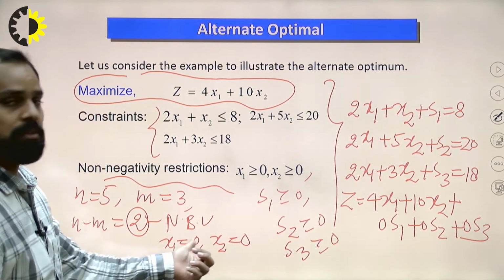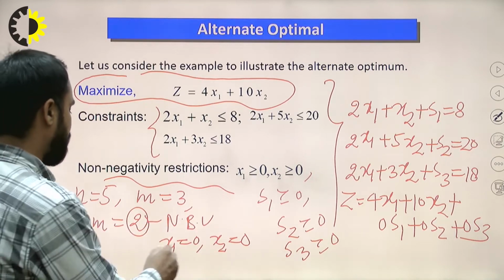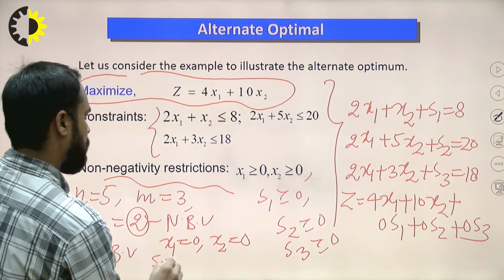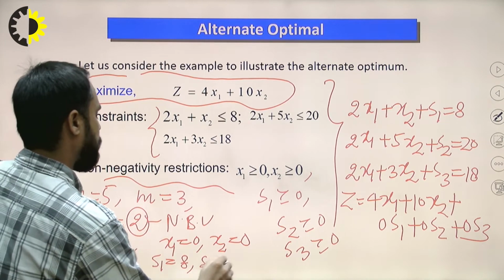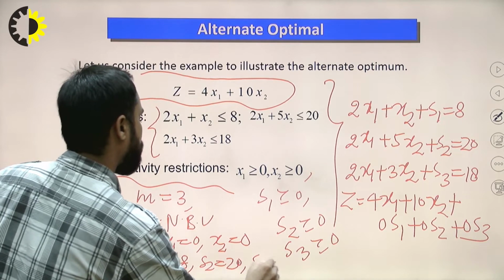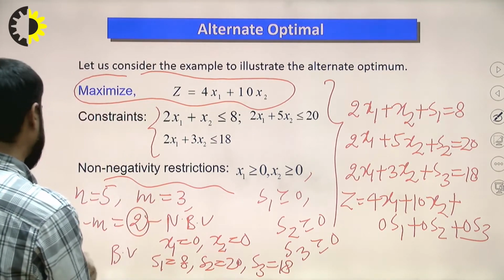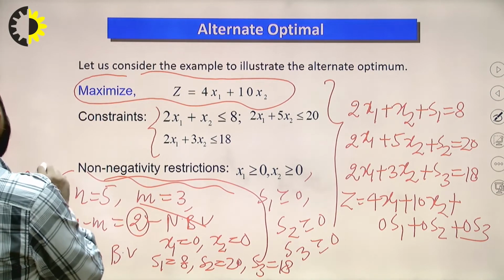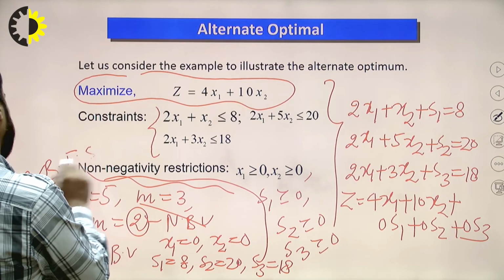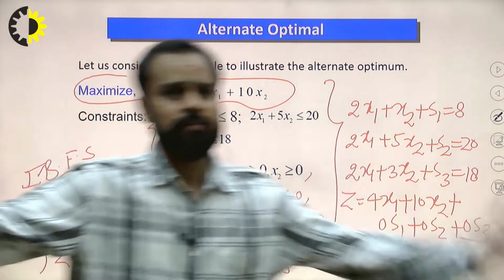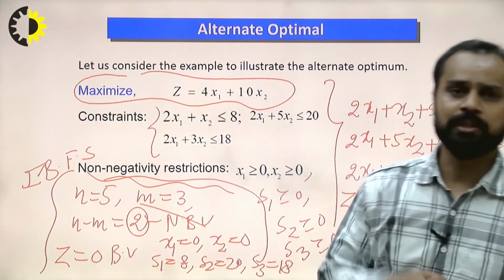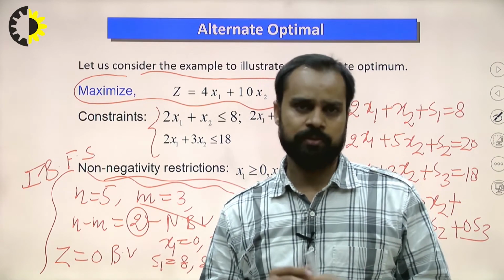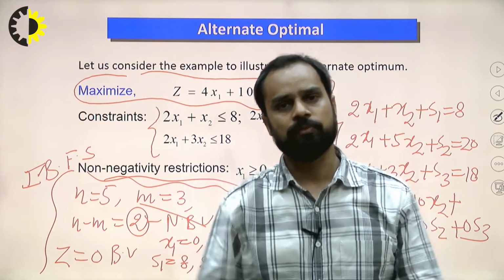If I take x1 equal to 0 and x2 equal to 0 as the non-basic variables, then the values of the basic variables are s1 equal to 8, s2 equal to 20, and s3 equal to 80. And the value of z at this condition is 0. That is the initial basic feasible solution. This way we can get the initial basic feasible solution. Every time we have to find it, because the simplex method starts from feasibility.